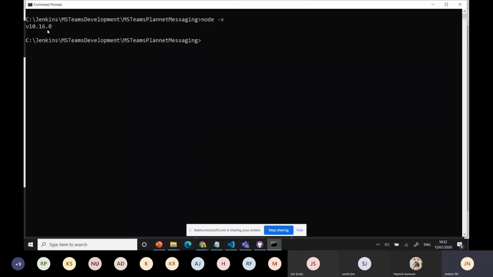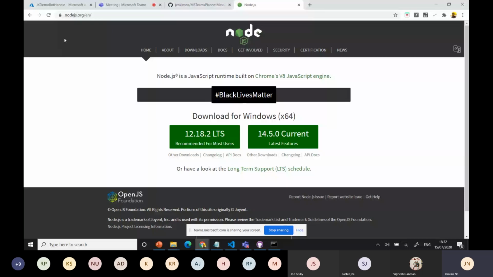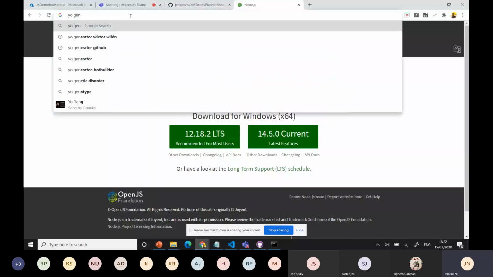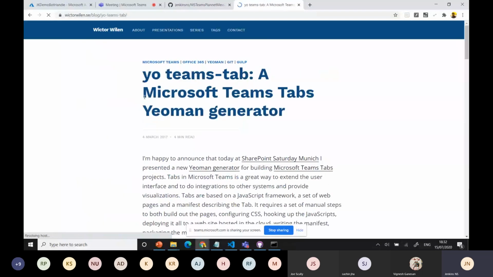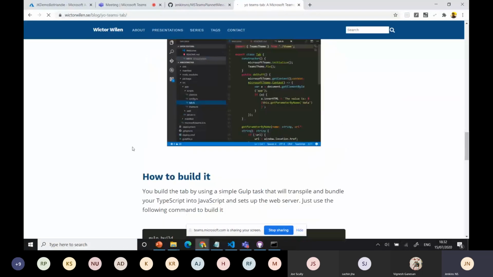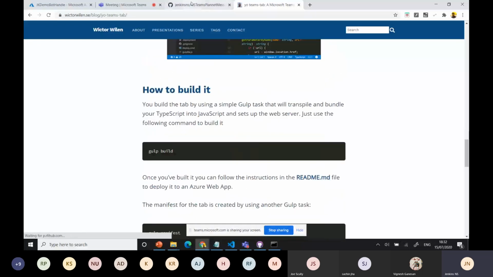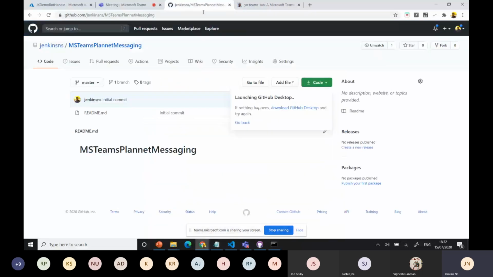Okay. Then you need to install the Yo generator. You can say yo generator, and you will be able to get the generator. Now it has moved to Microsoft also. It's available. Just follow the steps and install it. It's a single application component you can install. After that, you are going to develop the application. Since I already installed it, I have that one.